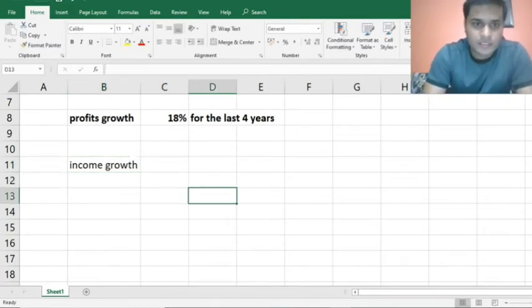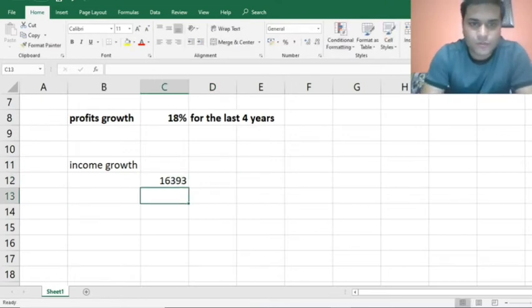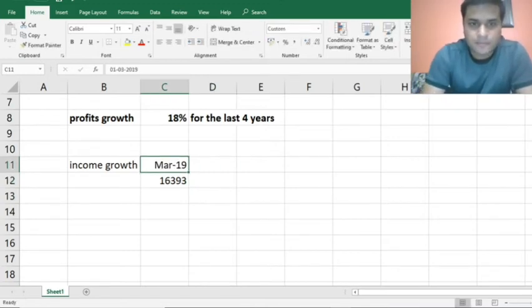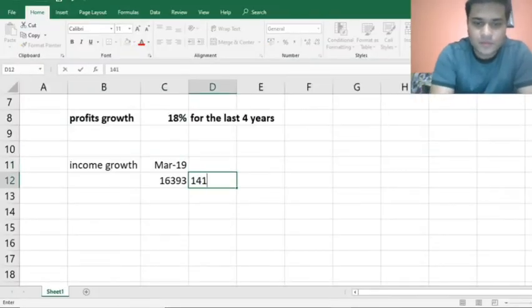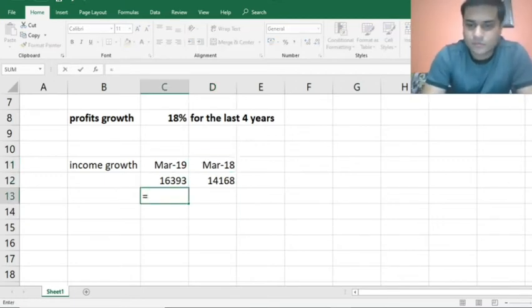That doesn't make sense, 16,393. This is March 19. And then March 18 is 14,168. This is March 18. Now we get this. This is simple maths.